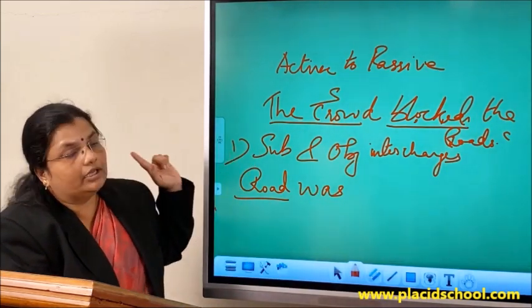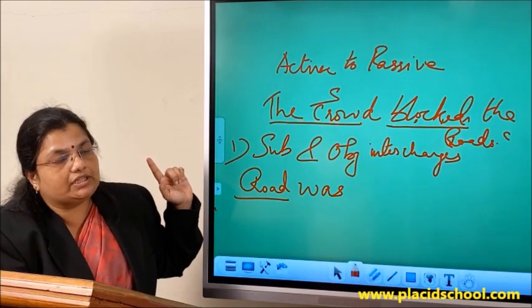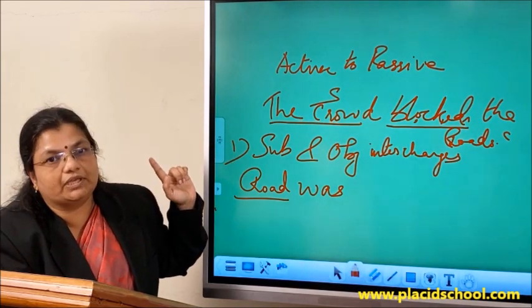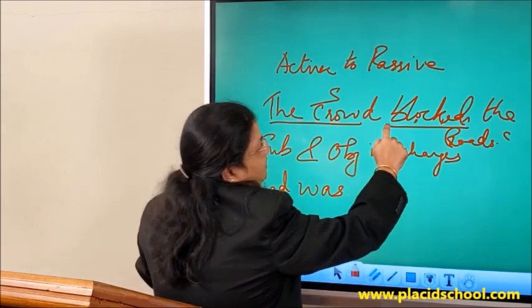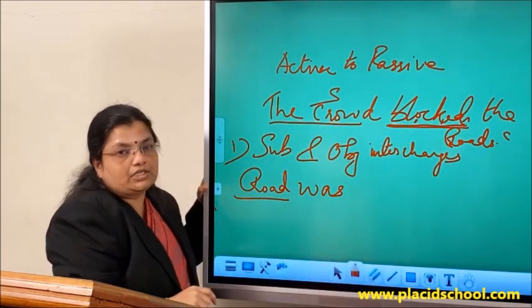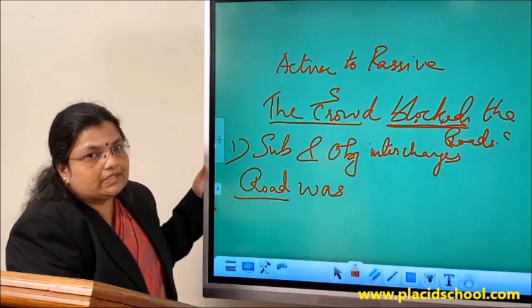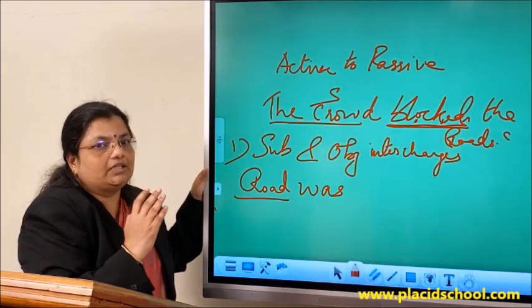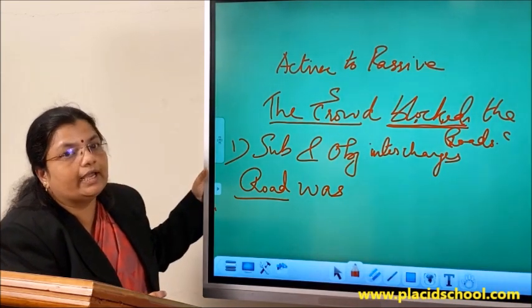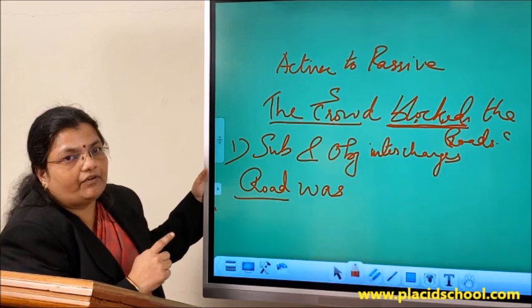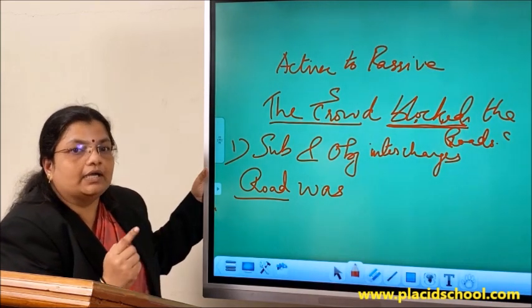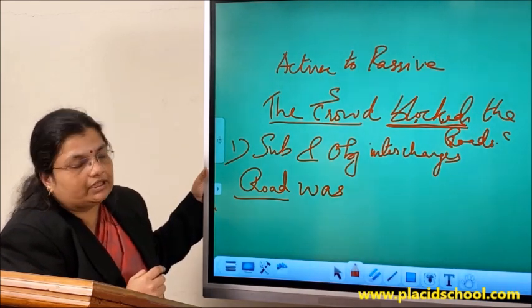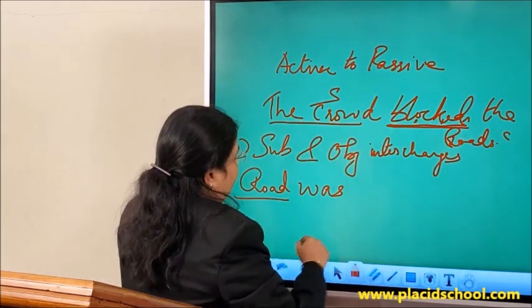Now the next thing, you have to write the V3 form of the particular verb given in active voice. What is the verb given in active voice? It is blocked. What form is it? It's V2 form. So let us consider the V1 form of that particular word. It is block. Block V1 form, blocked V2 form, again blocked itself is the V3 form. We will provide the V3 form here.